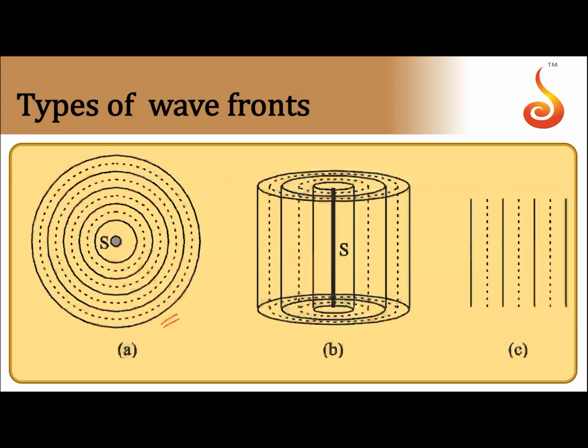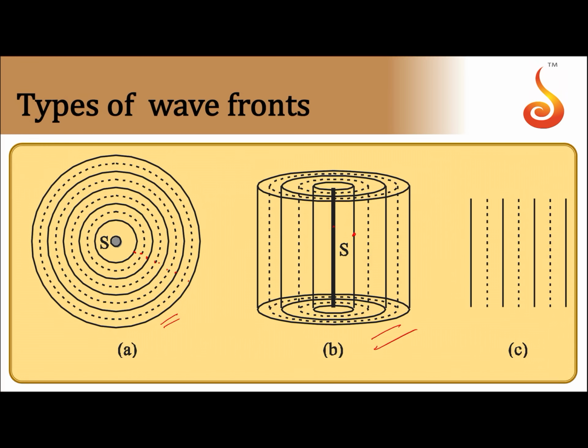This is the spherical wavefront. Each circle here, actually it should be a sphere, represents a particular wavefront. This is the position of the wavefront at one instant, next instant it is here, next instant it is here. So, it is going out. It is coming out of the source.